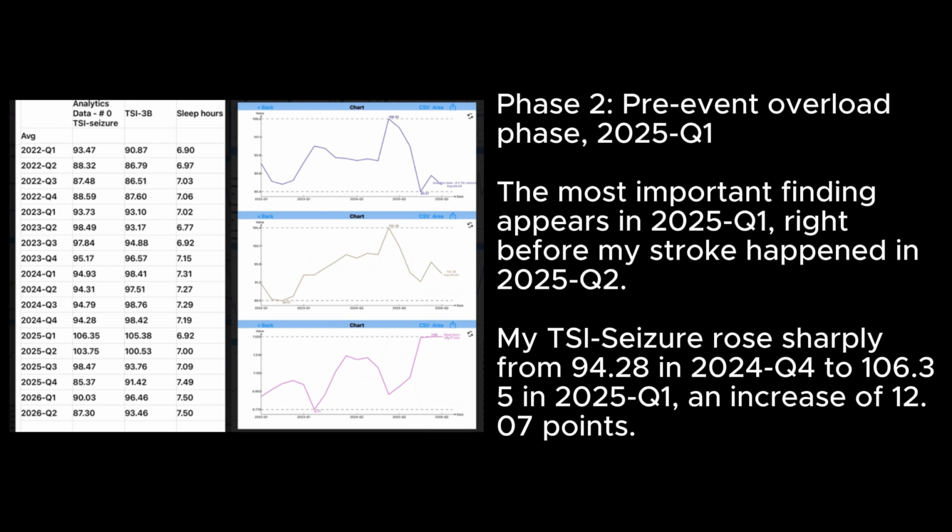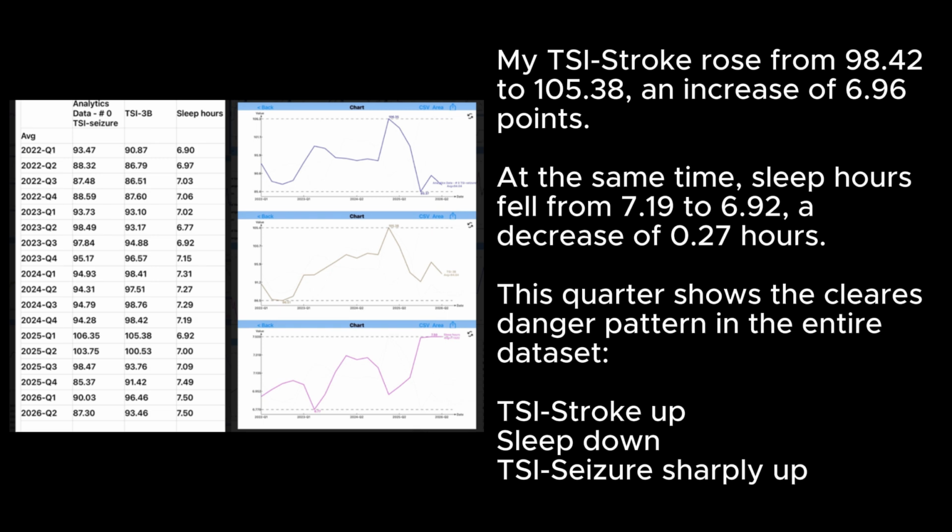Phase 2, pre-event overload phase, 2025 Q1. The most important finding appears in 2025 Q1, right before my stroke happened in 2025 Q2. My TSI-Seizure rose sharply from 94.28 in 2024 Q4 to 106.35 in 2025 Q1, an increase of 12.07 points. My TSI-Stroke rose from 98.42 to 105.38, an increase of 6.96 points. At the same time, sleep hours fell from 7.19 to 6.92, a decrease of 0.27 hours.